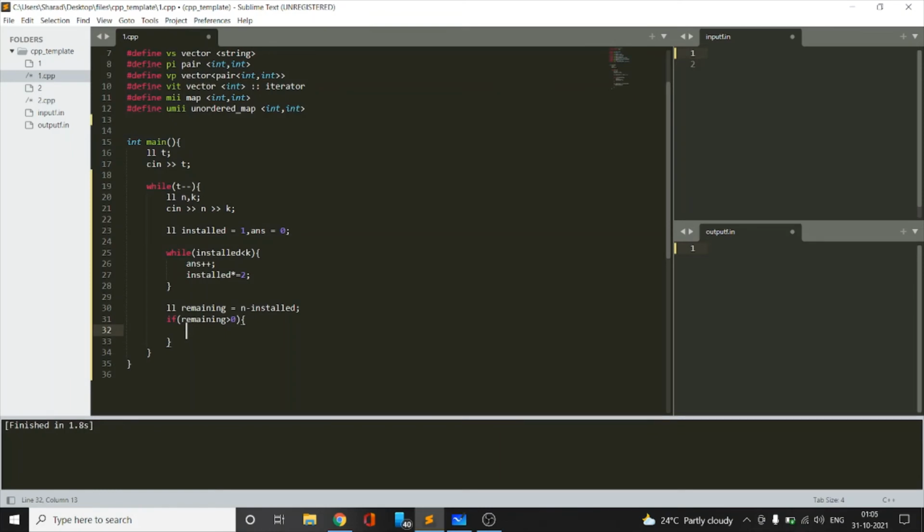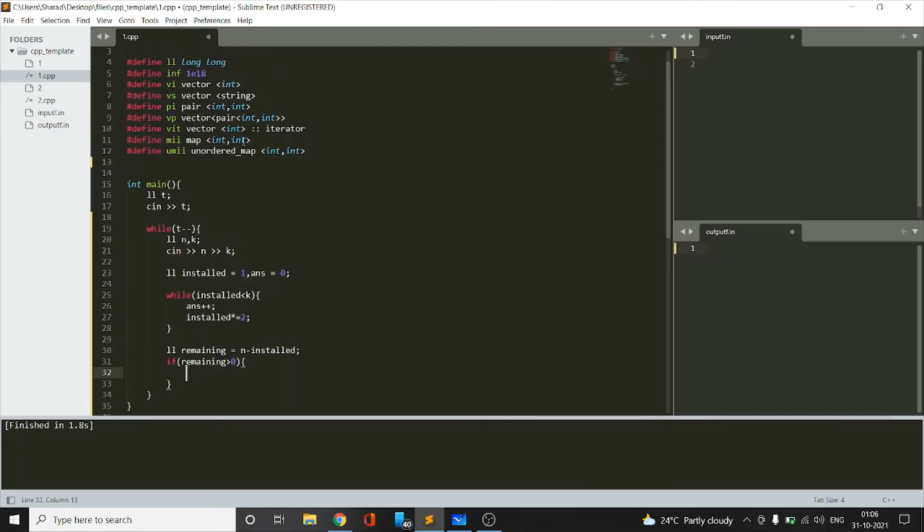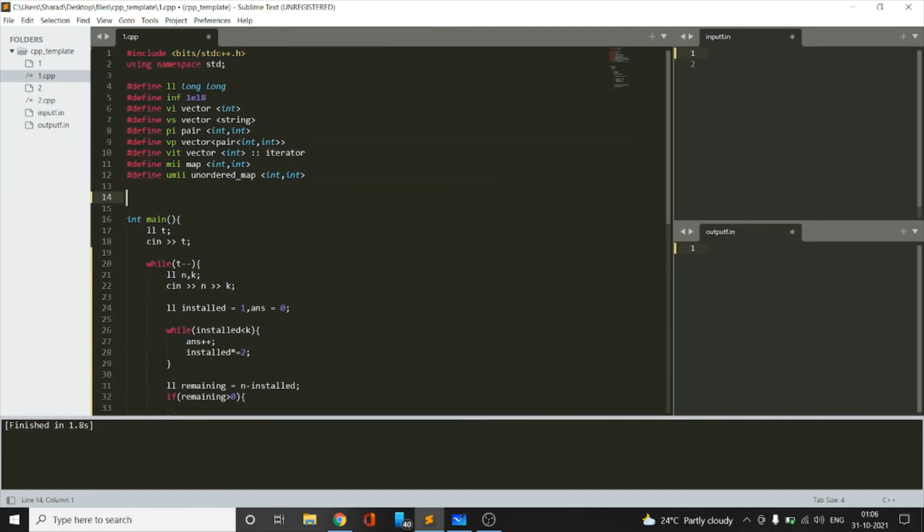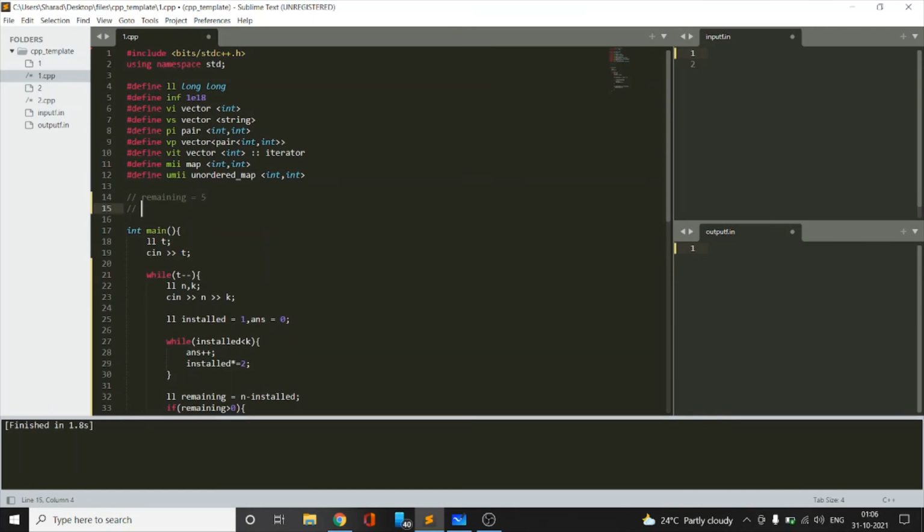For example, we have 3 cables in total, so we can make use of the 3 cables at once, and we can basically add 1 hour to our result. But if we have, say, remaining equals 5, and say we have cables, that is k equals 3, then we need 2 hours for this.